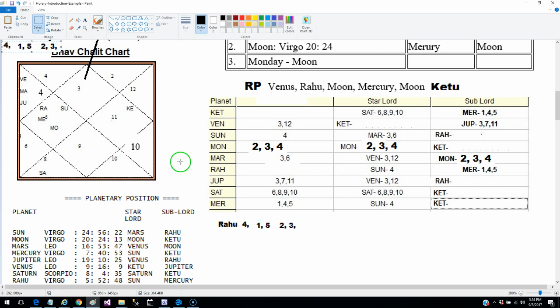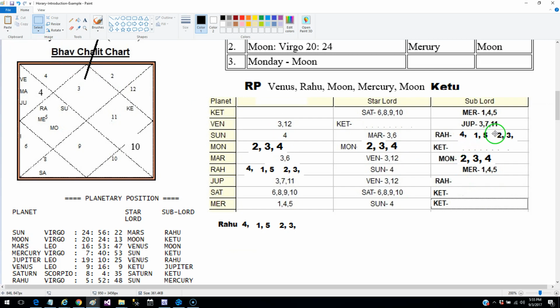So what we do is put this over here, then we look for Rahu in this particular column. We don't see any Rahu over here, but in the sublord column we have Rahu over here, and Rahu over here.